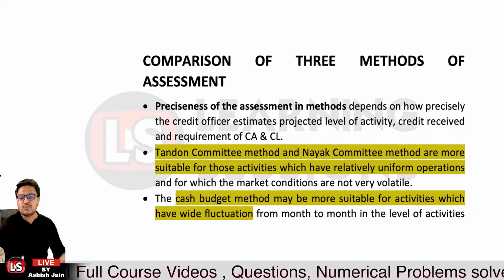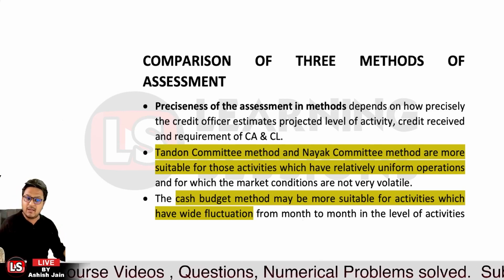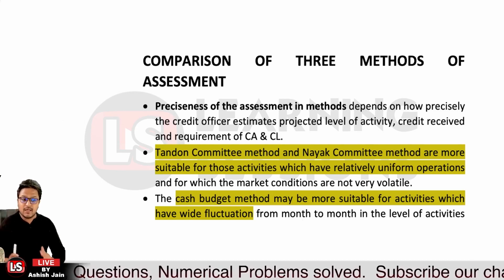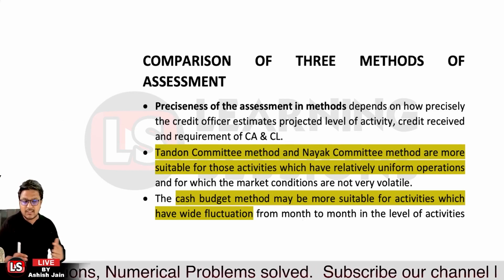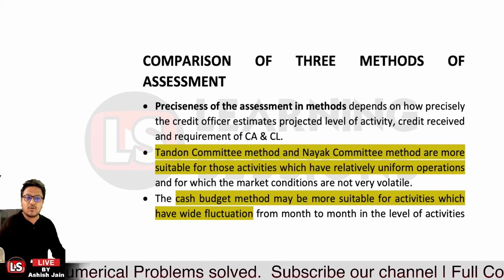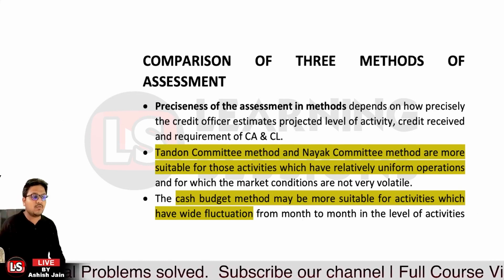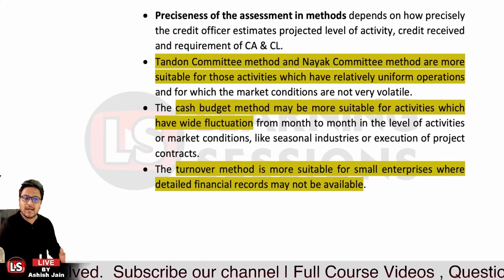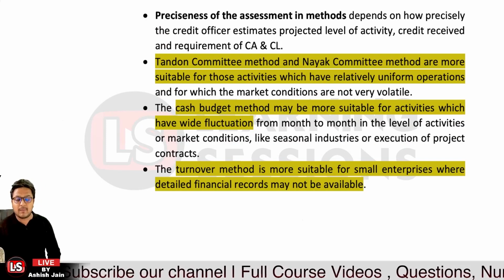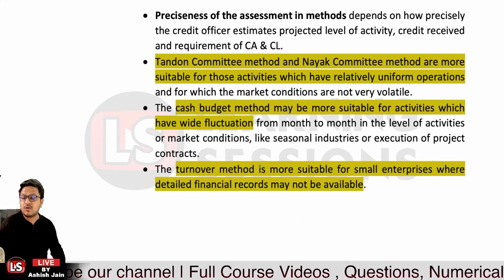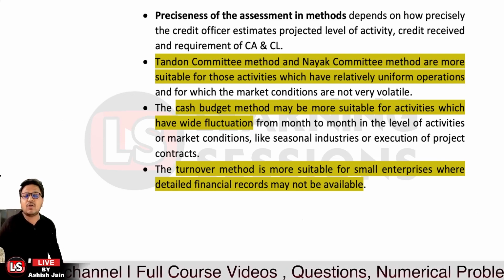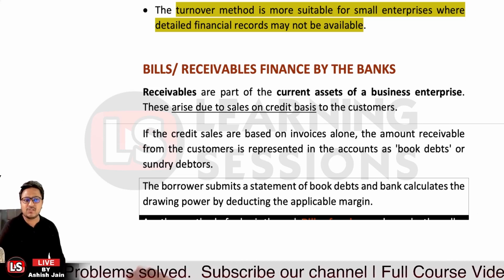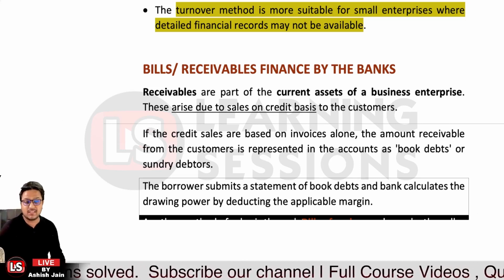Over there we are going to use the Tandon committee method and the Nayak committee method. But in case we have a seasonal flow of cash, or not a regular income, or there is volatility, in that particular case we are going to use the cash budget method. And the turnover method is quite useful for those small enterprises where financial records with that much in-depth detail are not available. Okay. Next, it is related to the bills receivable financed by the banks.